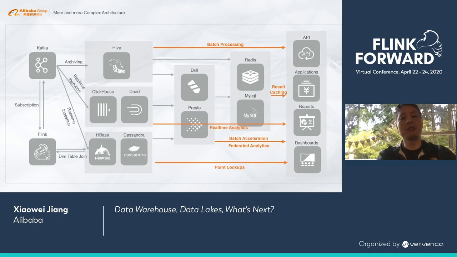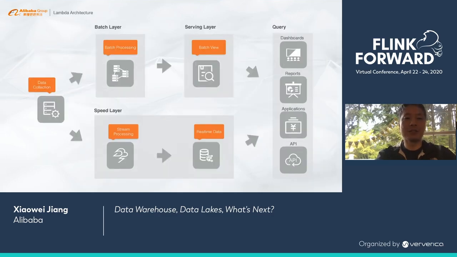Whenever you try to build a real-time data pipeline, sooner or later, it will become something like this. So the question is, where does this complexity come from? And is there a better way of doing this? So let's take a step back and look at what is the fundamental reason for this.